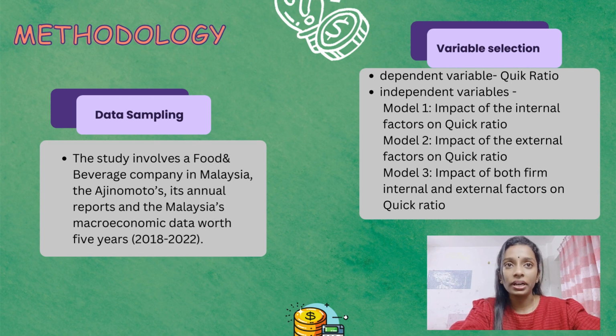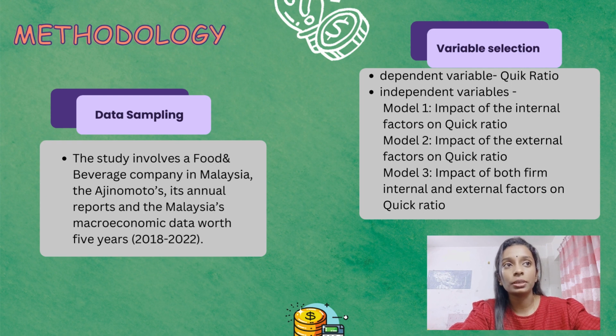Okay, for the methodology part, I used data sampling and variable selection. Data sampling is a study that involves a food and beverage company in Malaysia, which is Ajinomoto's, and its annual reports and Malaysia's macroeconomic data for 5 years, which is 2018 until 2022.